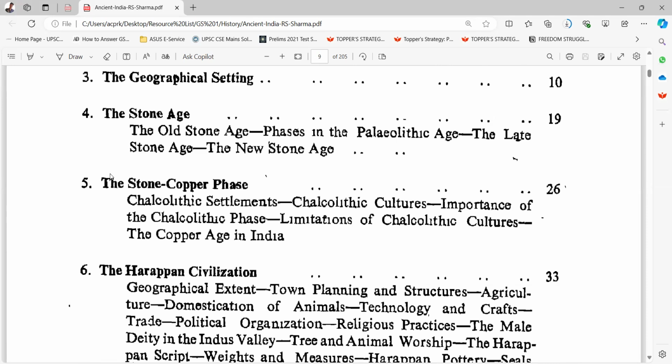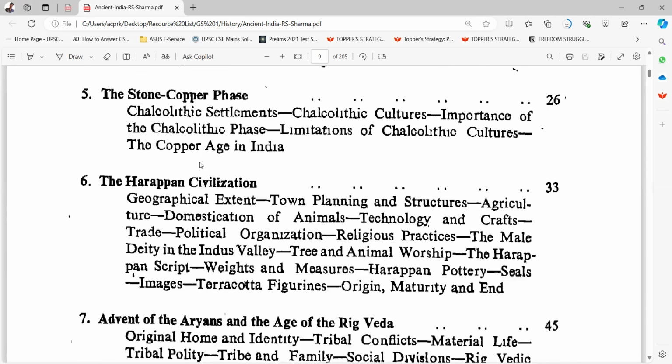Age. Fifth one is the Stone Copper phase: Chalcolithic settlements, Chalcolithic cultures, importance of the Chalcolithic phase, limitations of Chalcolithic cultures, the Copper Age in India. Sixth one is Harappan civilization, geographical extent, town planning and structures, agriculture, domestication of animals, technology and crafts, trade, political